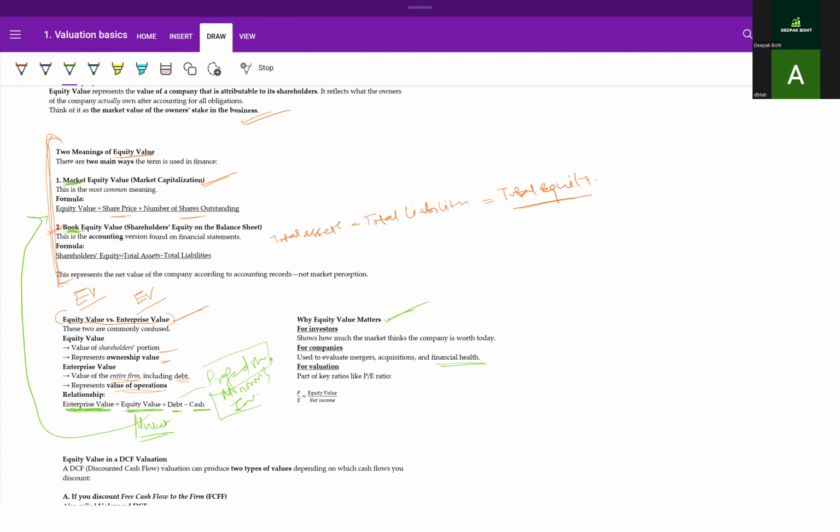It is also used for valuation purposes, and it's an important metric. Price to earnings is equity value over net income. This is an important metric used in valuations.